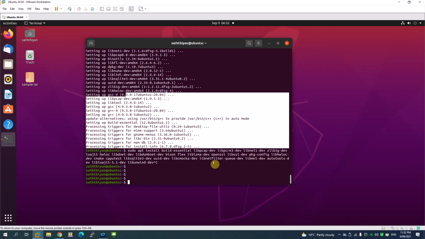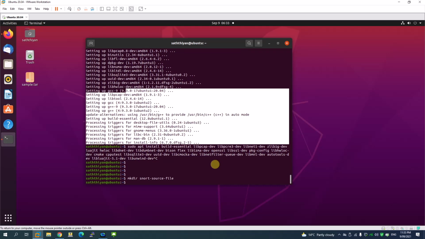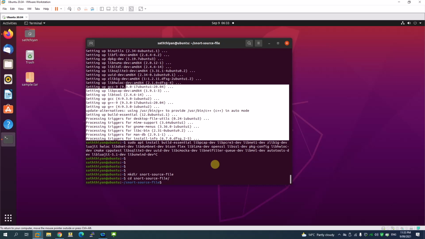For us to download and install the Snort, I'm going to create a folder, mkdir, make a directory called snort source file. You can just give any name, and then change to that directory, Snort file.